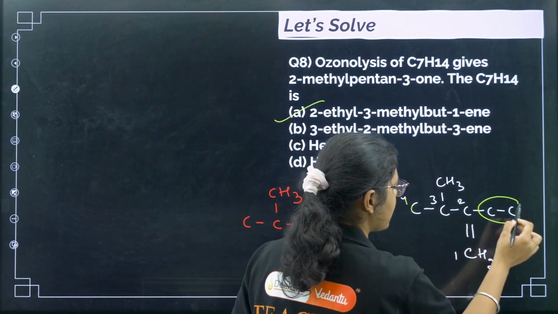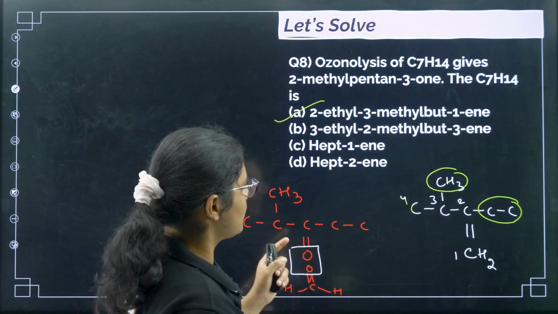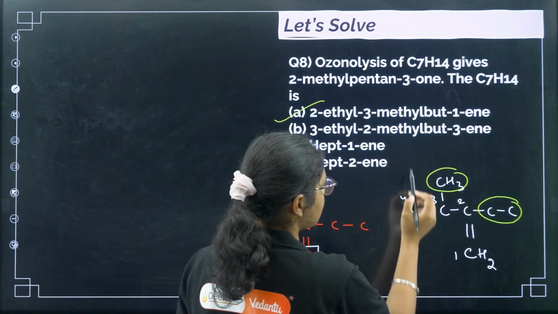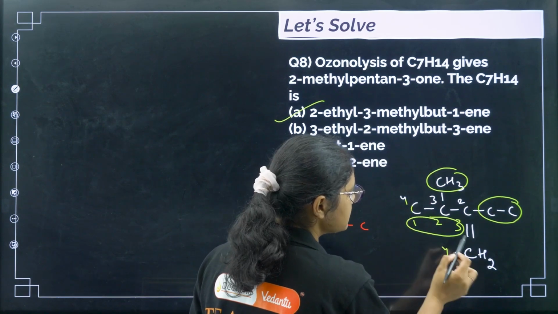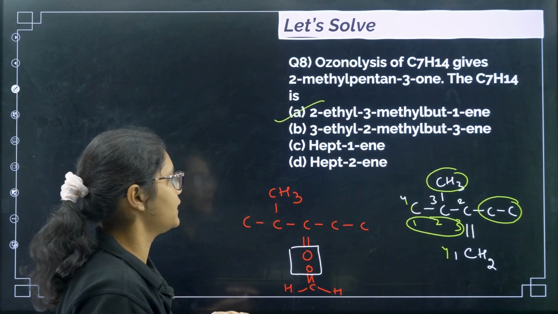Okay, this is 2-ethyl 3-methyl but-1-ene. Now what is the other option given to you? 3-ethyl. So that will happen. This one, if you number from this side, the numbering is wrong on this side, because the double bond should get the least number. So the correct answer is option A.